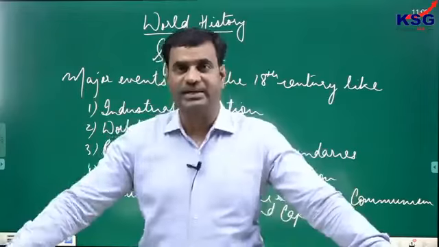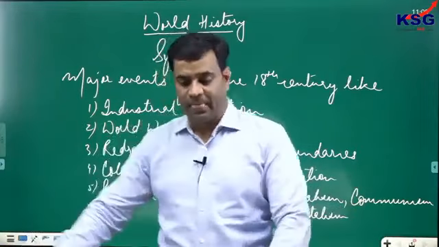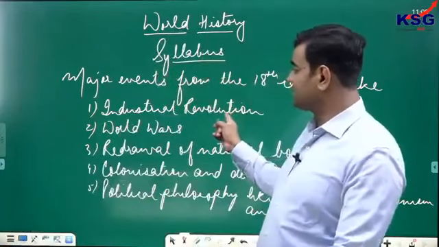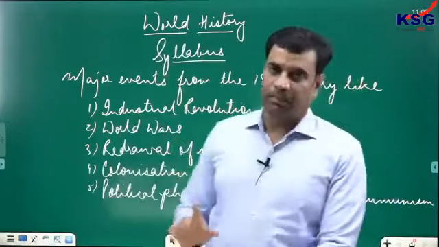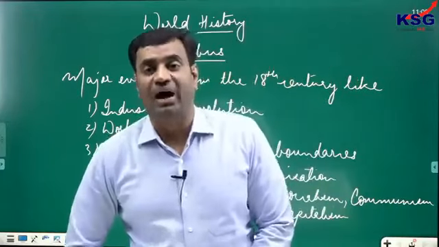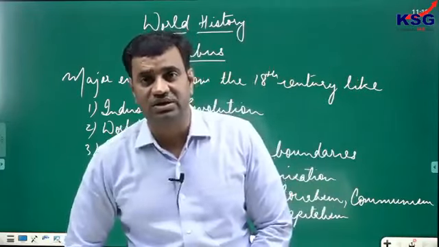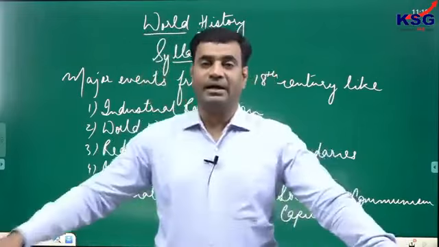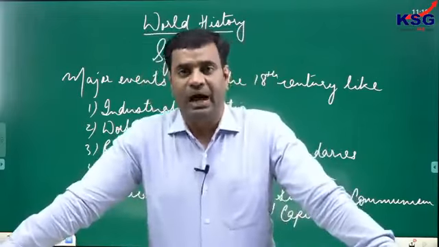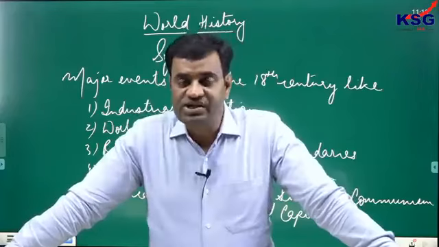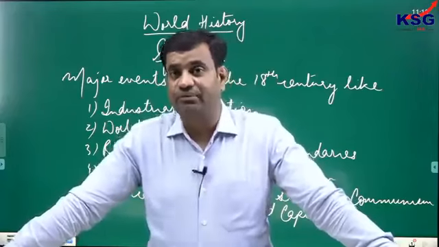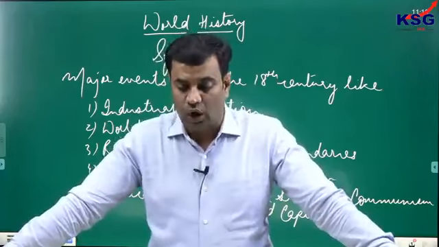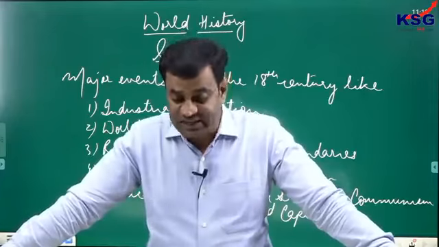For instance, here only one revolution, the Industrial Revolution, is mentioned, but world history comprises 5 major revolutions including the Industrial Revolution: the Industrial Revolution followed by the American Revolution, the French Revolution, then the Russian Revolution and the Communist or Chinese Revolution.